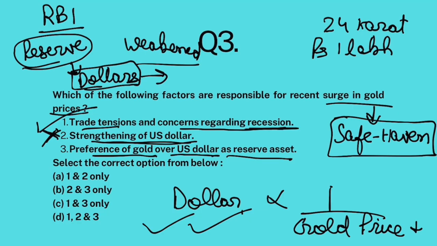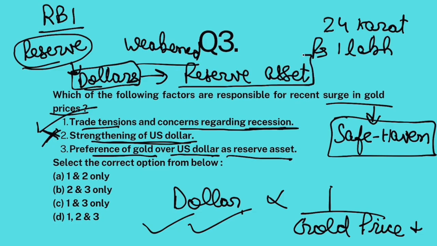So the dollar is considered a reserve asset for many central banks. But recently, because of the dollar's weak performance and many other reasons, central banks across the world are starting to replace the dollar with gold as a reserve asset. So this has increased demand for gold and gold prices have risen.